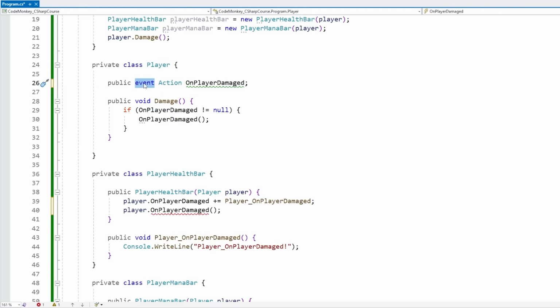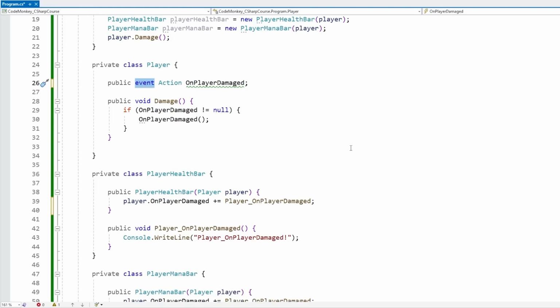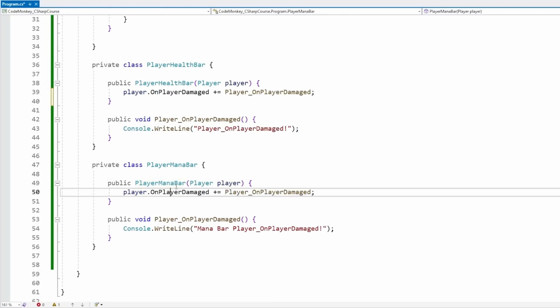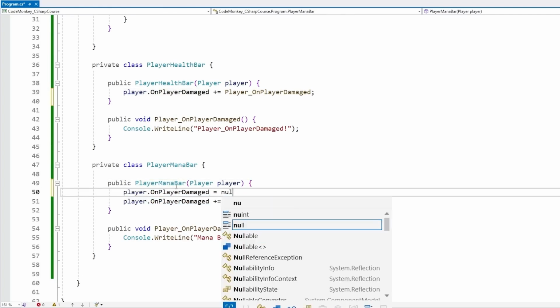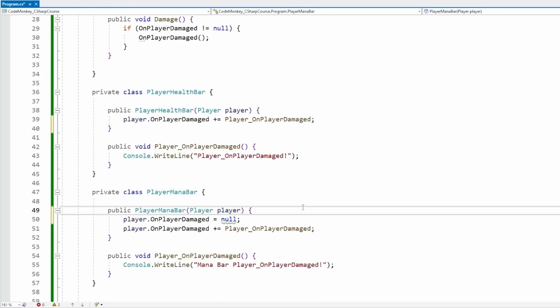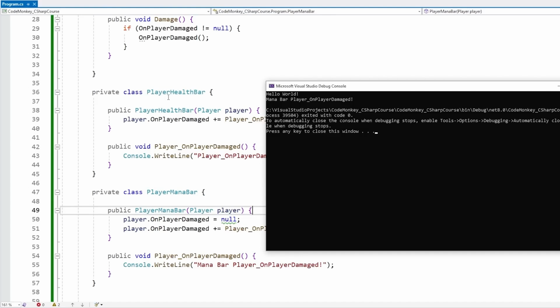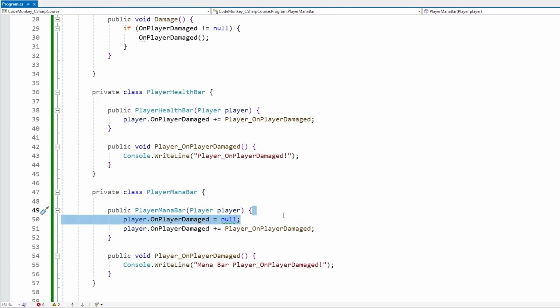Remember how the main clean code principle is simply minimizing complexity. So the more you minimize access to a particular field, the better it is. Another limitation that this keyword adds is simply the ability to clear the event. So again, if we remove it, then for example, down here, the player mana bar can go into the event and set it to null. And if we test the code like this, yep, look, that issue. Basically, the mana bar completely erased the original event listener. So the player health bar no longer listens to anything because this one pretty much broke the code.